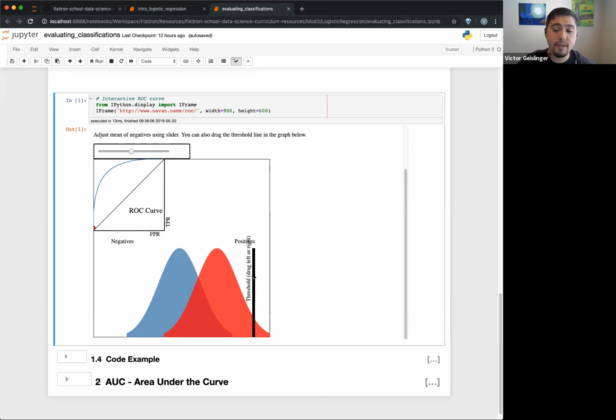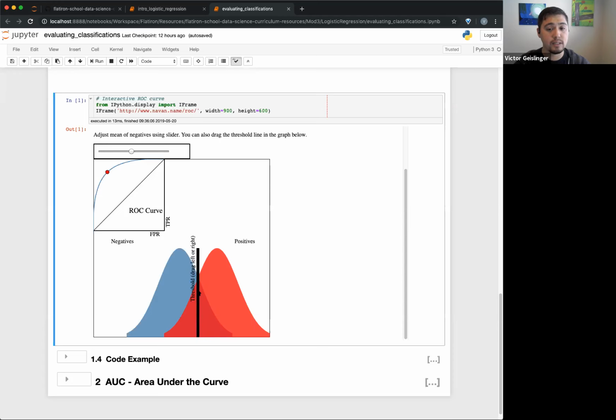Because, okay, if I have it right here, let's go through this. Everything to the right here is positive, okay? So I'm getting the number of true positives I'm actually getting. So true positives over all positives is actually quite low. And then my false positives are also very low because I never said someone was positive when they weren't. So that's why this is very low on this part right here, okay? So I can move this part right here, and as I move this threshold, you can see that curve.